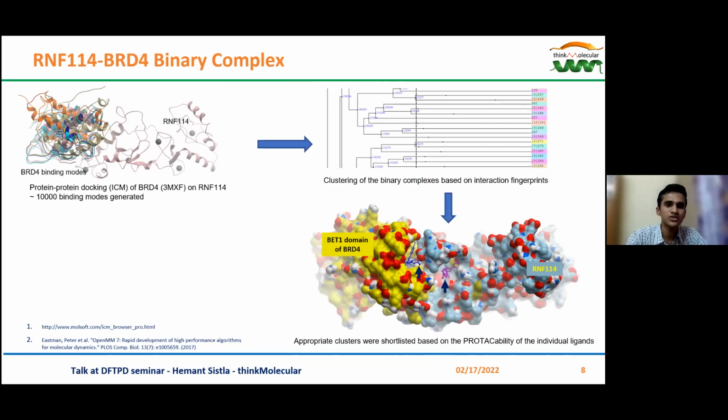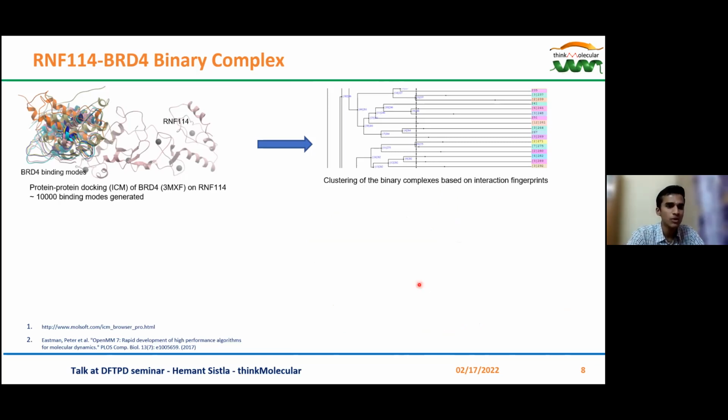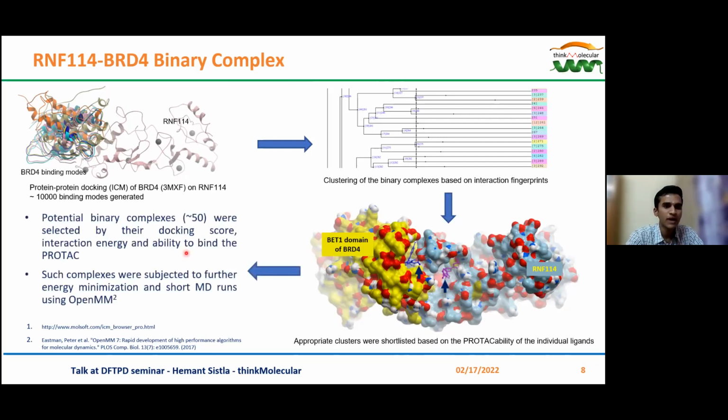Now, these were again shortlisted based on the PROTACtability of these individual ligands. What I mean by PROTACtability is how close these ligands are and what their orientations are, whether they can make the PROTAC which we have designed. Based on these considerations, we shortlisted them further to about 50 binary complexes. These potential binary complexes were then subjected to energy minimization and short MD runs using OpenMM.